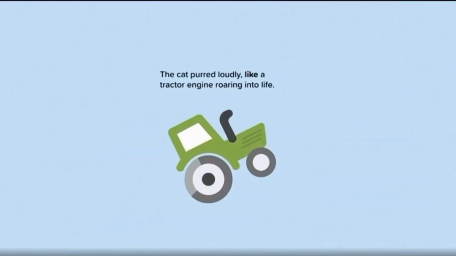We could describe the cat using the simile, the cat purred loudly, like a tractor engine roaring into life. This simile draws out the sense of sound. The comparison of the noise to a tractor helps the reader to understand just how loud the cat's purring is.